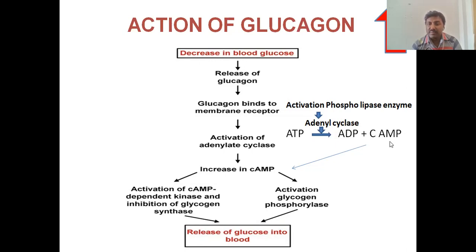So when the cyclic AMP levels, here it is not formed. This process is entirely different, opposite.